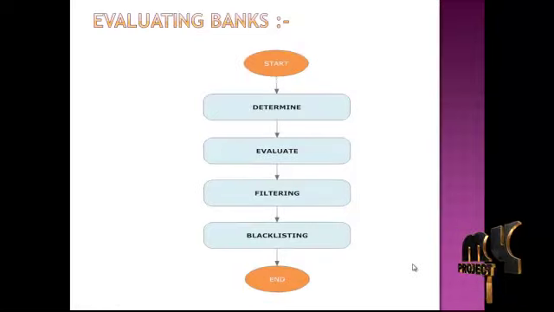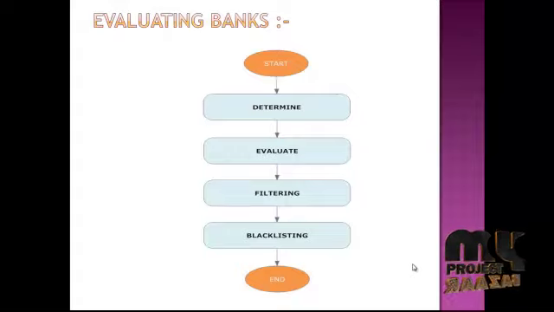This is the third data flow diagram of our project. Here after acquiring the government regulation as well as the bank regulation, it will be carried to the evaluating banks process. In this, the determination of those regulations will take place. After that, the evaluation will take place.